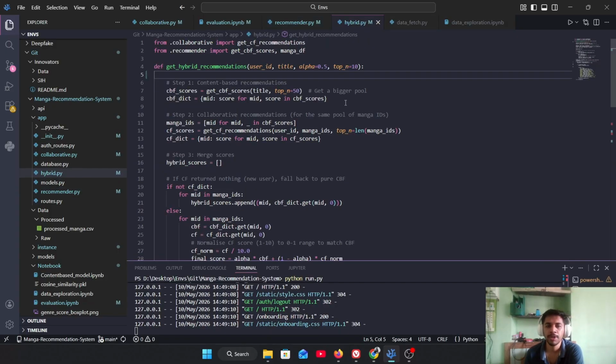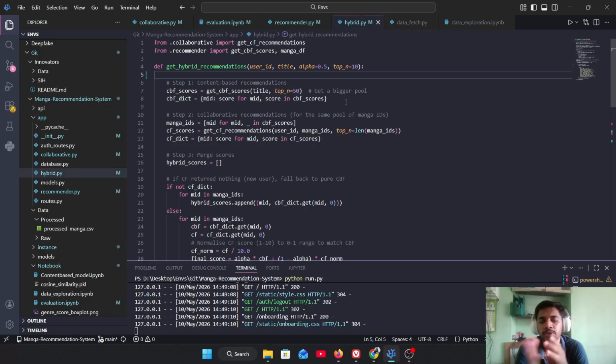We also used a hybrid recommendation. We used content-based and collaborative filtering, and we combined them. We used the SVD matrix method for collaborative filtering. To combine these two recommendations, first we get the top 50 content-based filtering mangas, the mangas which are similar to the given manga from the user.